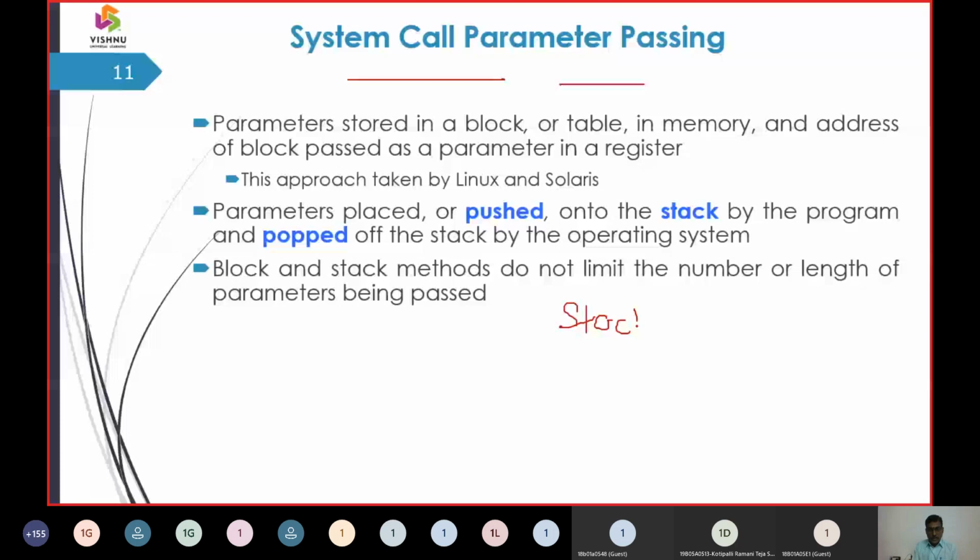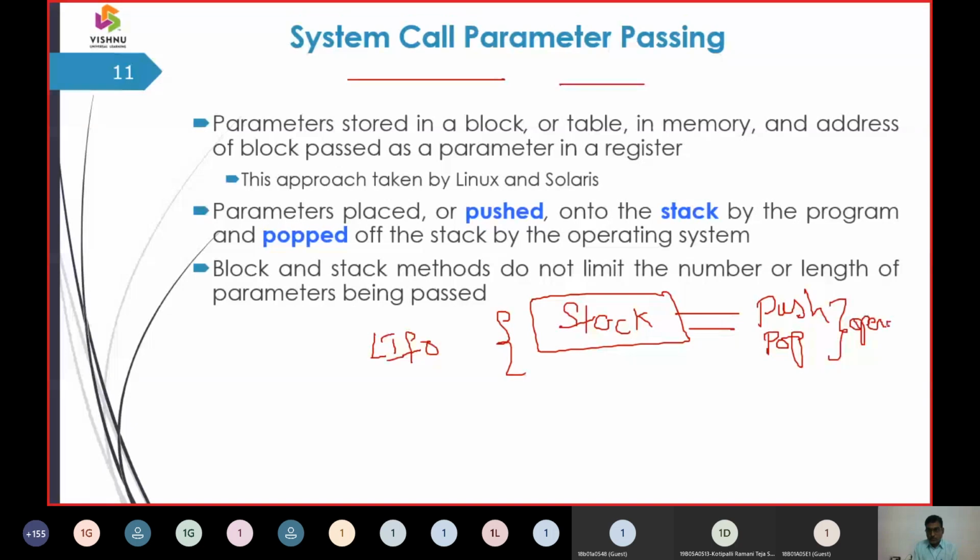It can work with stack, and it has two primitives. One primitive is the push operation, and another is the pop operation. The principle the stack works on is last in, first out. So we say push and pop are the operations, and this is the principle, the last in first out operation.